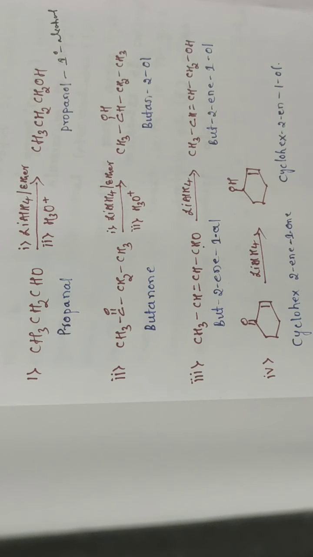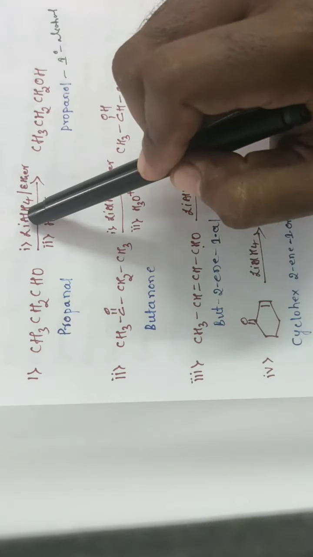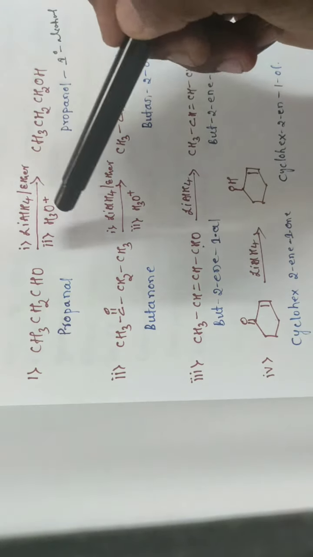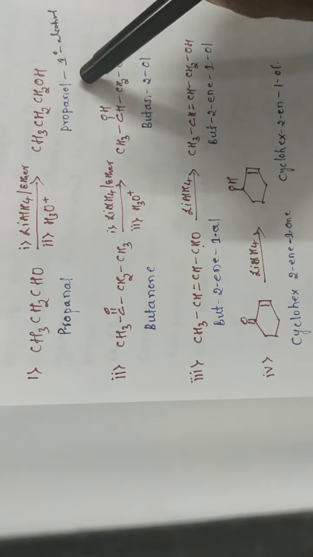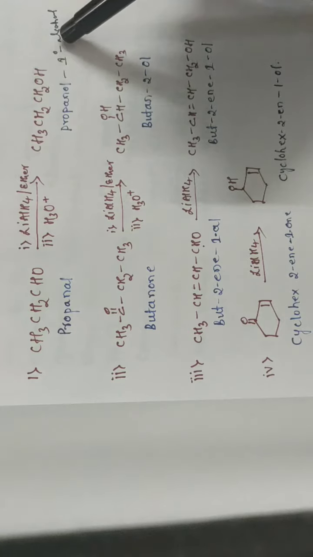Well, see here the examples. That is propanal. Whenever we react it with lithium aluminum hydride in the presence of ether, then after hydrolysis we get the reduced product, propanol. That is the primary alcohol.